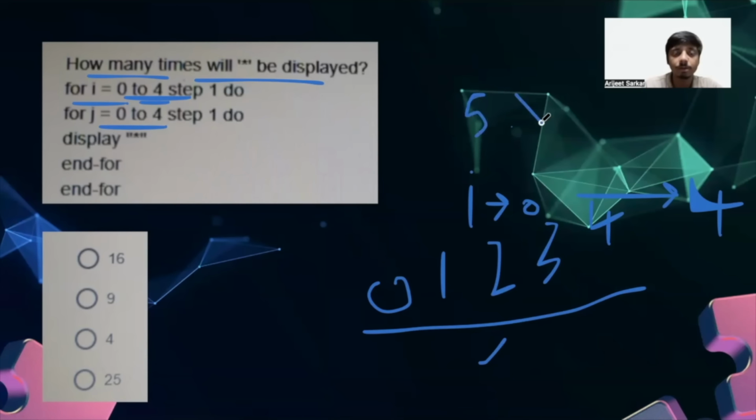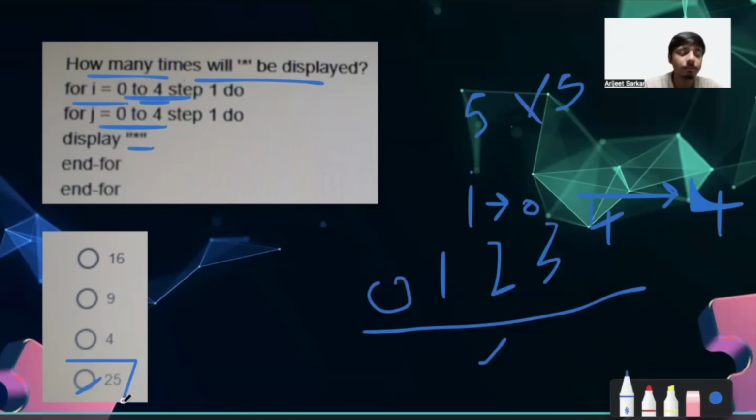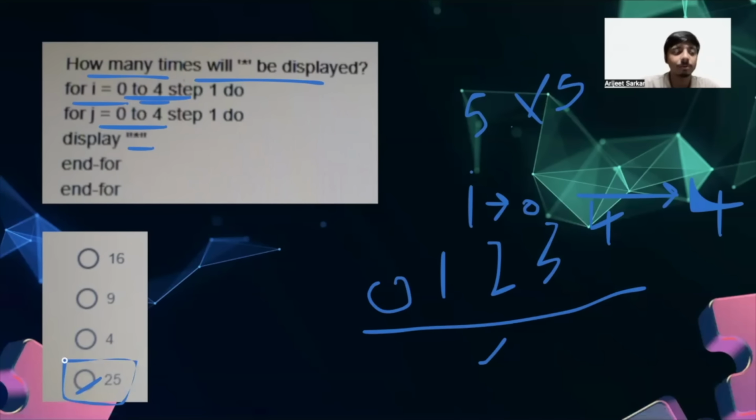So 5 into 5. What will this give us? This will give us 25. So the number of stars being printed is 25, right? So option D is going to be the correct answer. So that's how we can solve this particular problem.